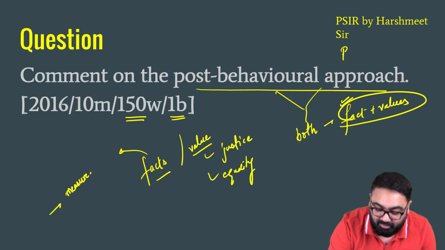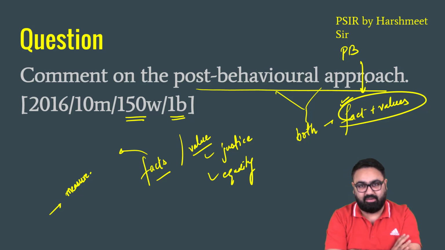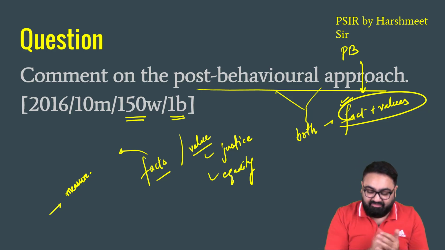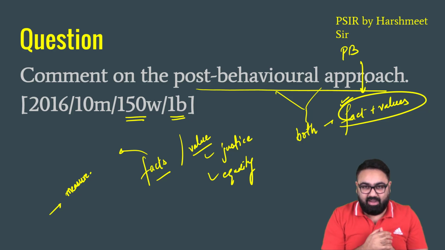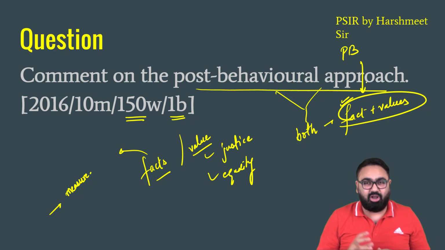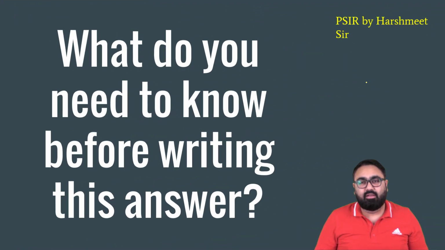Only when we focus on both facts and values would we be able to understand a political system properly. So that's the first thing that you have to understand. Post-behavioral approach ends the dichotomy between fact and values by underlining the fact that both are equally important rather than opting for one and ditching the other. Now let's go ahead and read a bit more about post-behavioral.